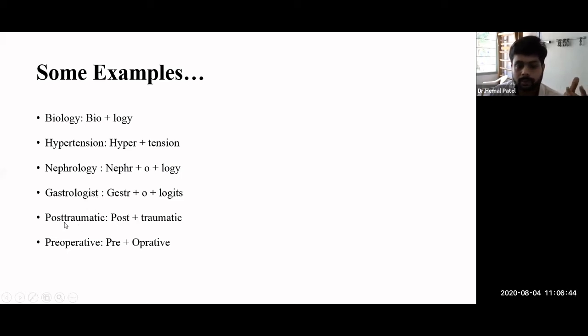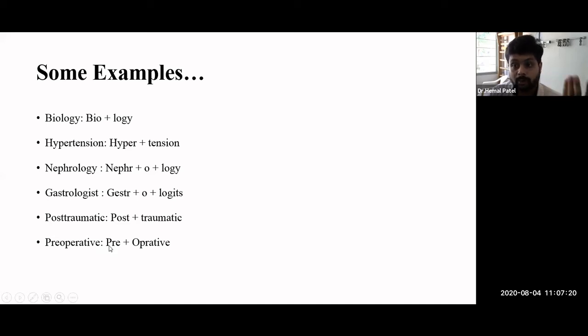Then post-traumatic, meaning after trauma. Here post means after, so post is considered a prefix and traumatic is the root. Traumatic relates to any trauma, and post means after any trauma. Again, that is universal. Post exercise means after exercise. In the same way we have a word like pre-operative. Operative means operation or any procedure.